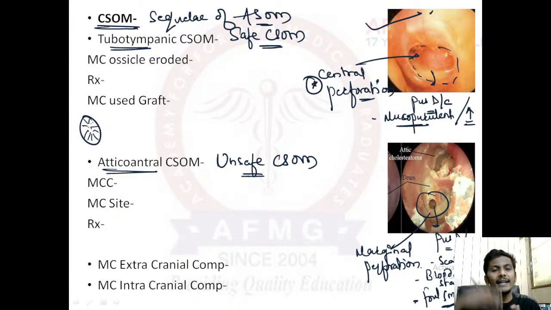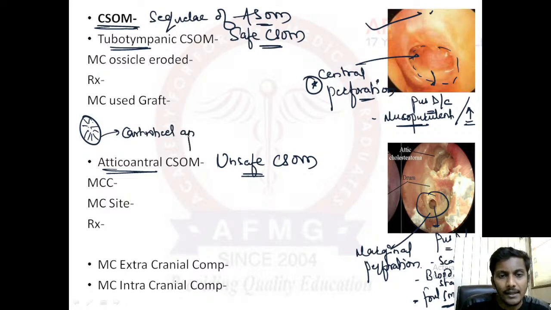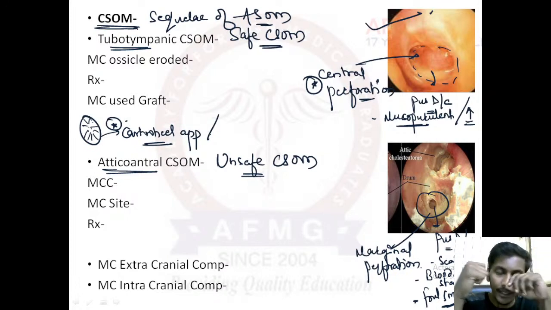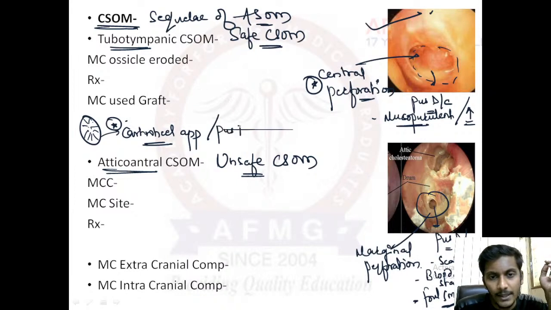In ASOM, usually the tympanic membrane is intact. Perforation is not commonly seen. Just a cartwheel appearance is seen due to dilated capillaries, and behind this tympanic membrane, you can see pus filled. So there would be excess of pus behind this tympanic membrane, along with cartwheel appearance.